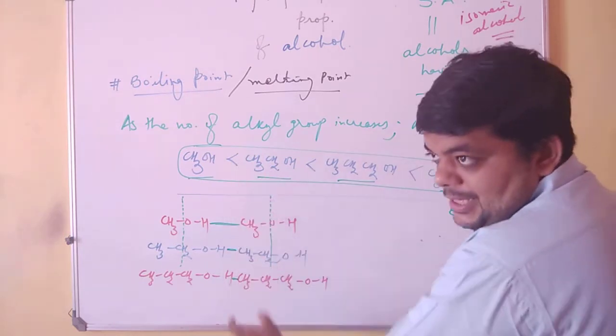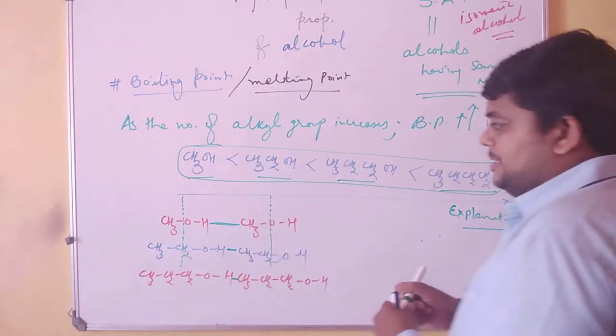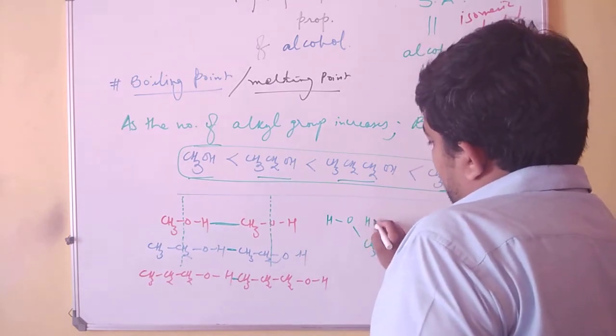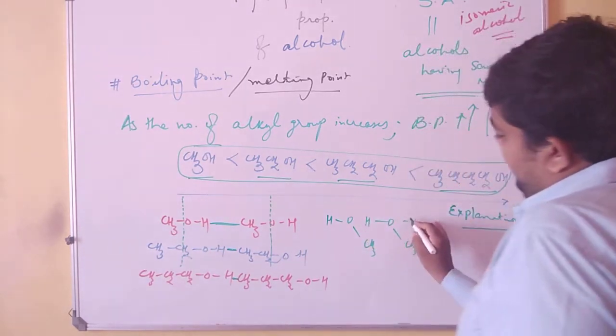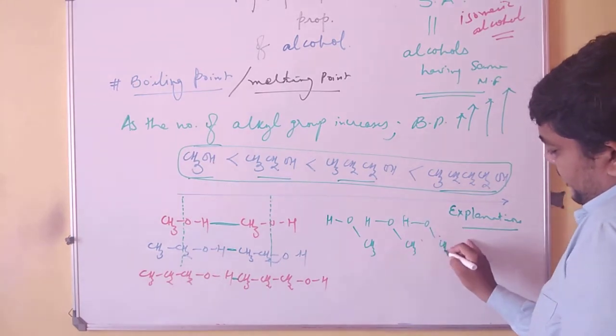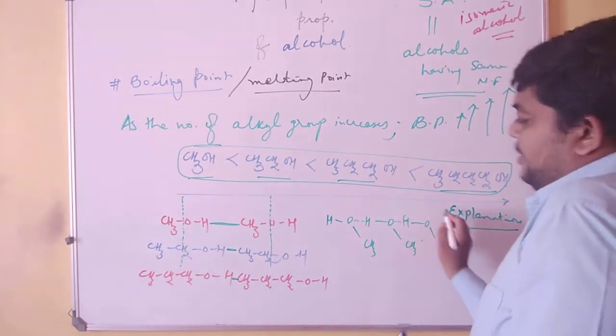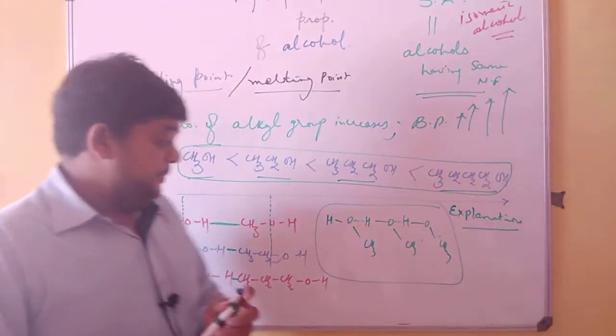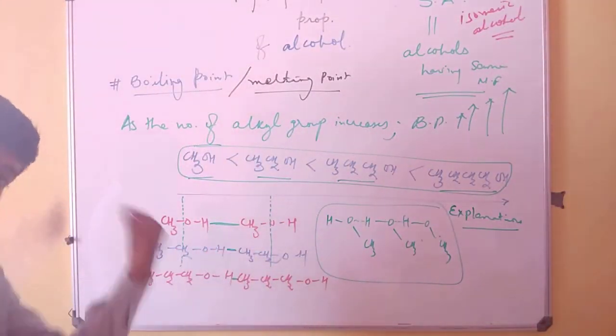This is just a representation. Otherwise, the actual scene would be something like this. But fundamentally, what happens is this distance decreases.